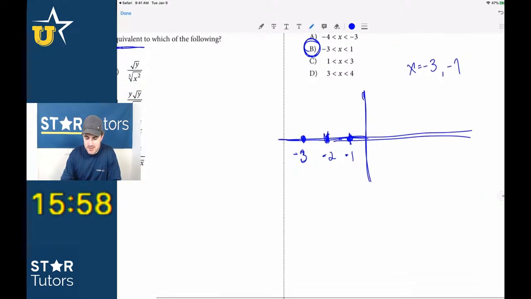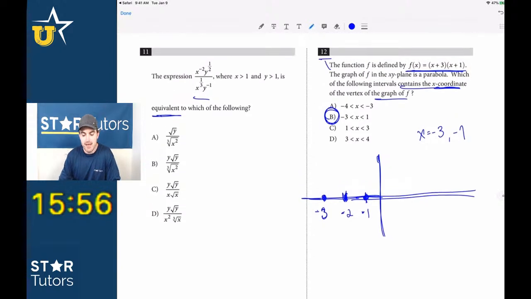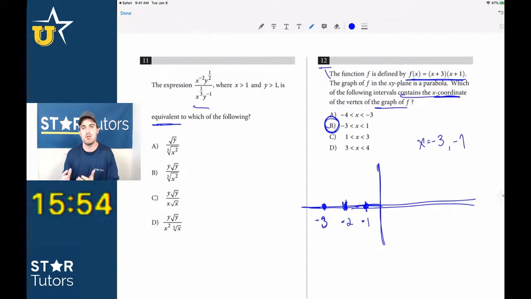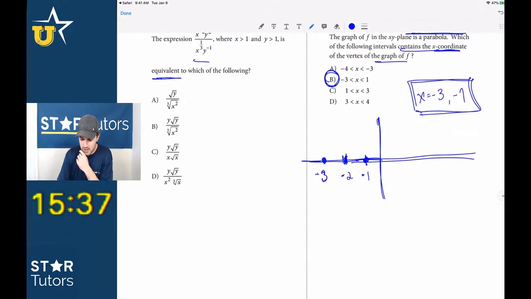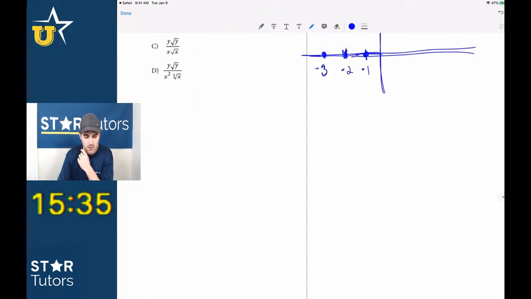Okay, so hopefully that makes sense. -3 and -2. And that doesn't even require us then to solve using vertex form. I can't stress enough, guys, on these types of questions, how important it is to be able to graph something. Graph by hand. Actually plug in numbers and figure it out. So we'll come back to some of these.